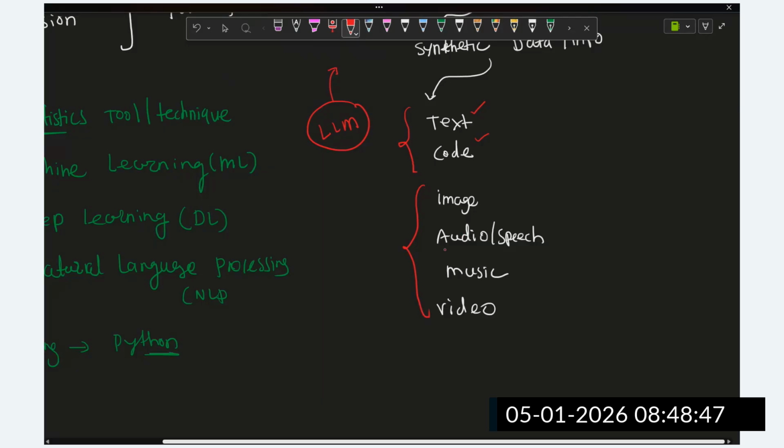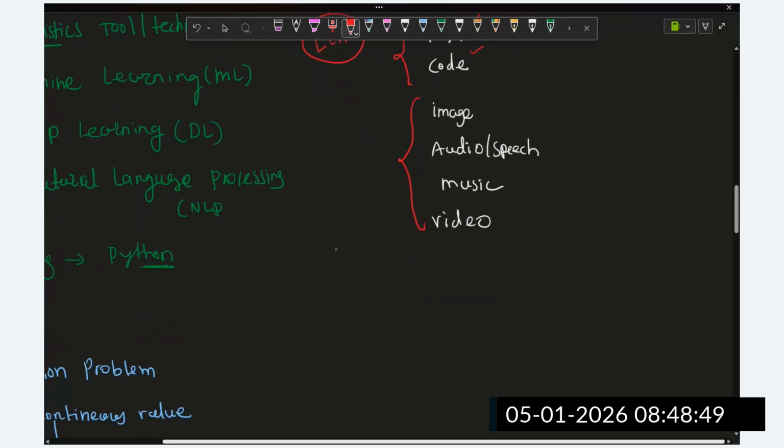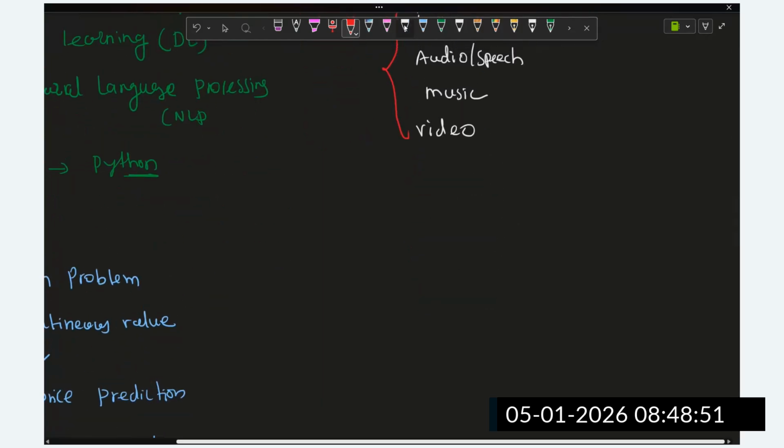But now, in generative AI, we are going to understand the transformer architecture. If you do not understand the transformer architecture, then we cannot understand generative AI, guys. This is the reason the transformer architecture is very important to start generative AI. Without it, you cannot understand generative AI. Then, in the transformer, we are going to understand the encoder-decoder architecture.